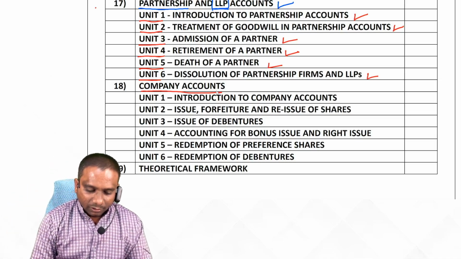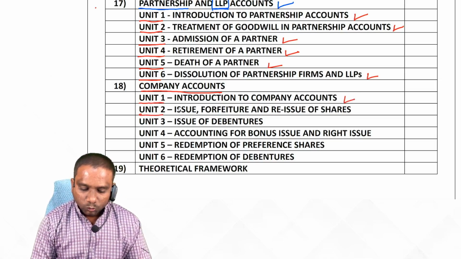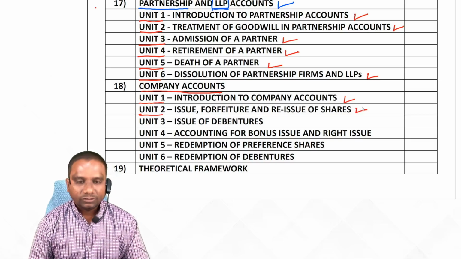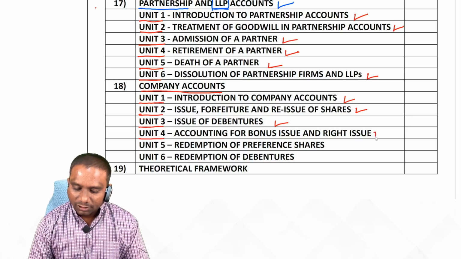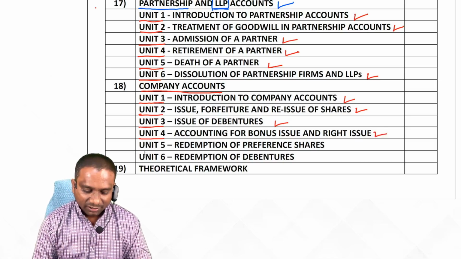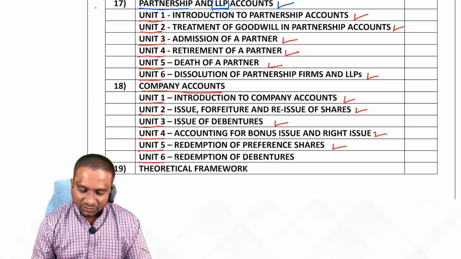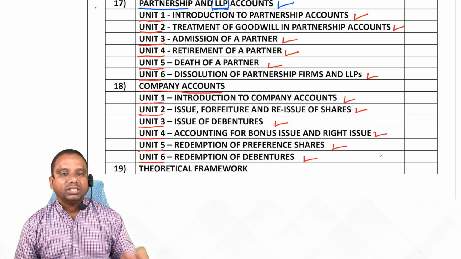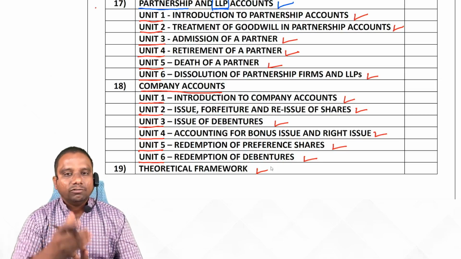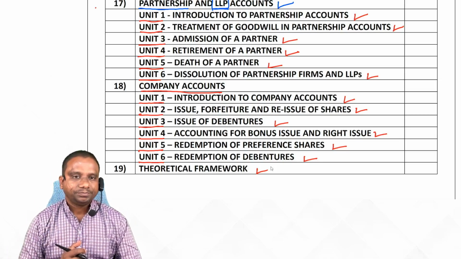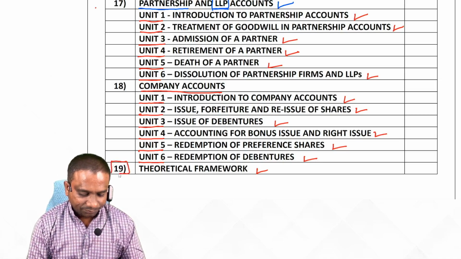Okay. Next, Unit 1, Introduction to Company Accounts. Unit 2, Issue, Forfeiture and Reissue of Shares. Unit 3, Issue of Debentures. Unit 4, Accounting for Bonus Issue and Rights Issue. Unit 5, Redemption of Preference Shares. Unit 6, Redemption of Debentures. Now, the last unit is Theoretical Framework. It contains various theory units. That's why I have given this chapter at last.